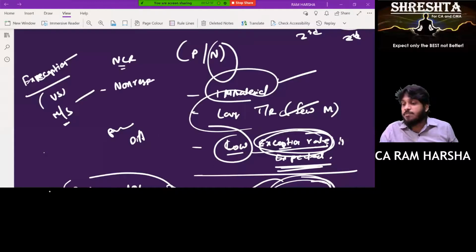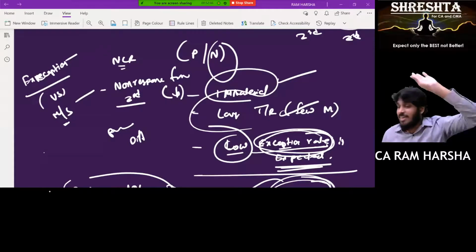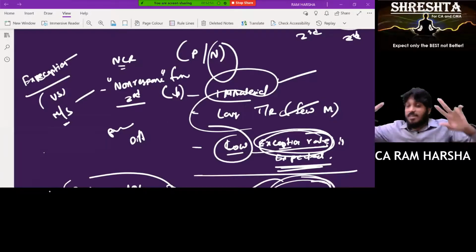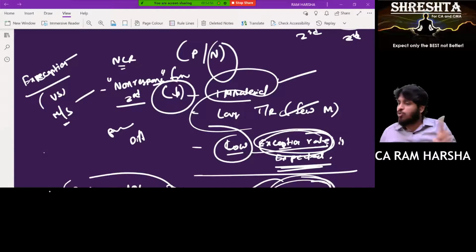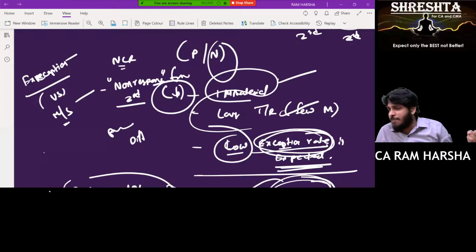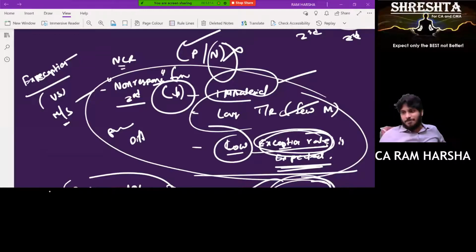Chances of non-response from the third party are also low. The third party is such a kind, he will definitely reply. He even regularly checks the spam box. If anything is there, he will reply immediately, no doubt about it. The possibility that he doesn't respond is very low. To such a kind of person also I can send negative confirmation, no? Yes, sir. If that person did not reply, I can definitely assume it is matching. If it is mismatching, he would have replied. In these cases, I can send negative. But I'm telling you practically, we don't use negative. We only use which one? Positive confirmation. Are you clear?